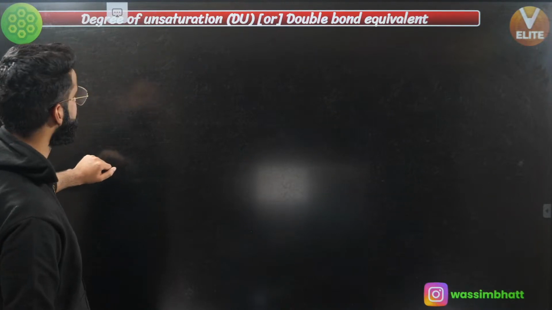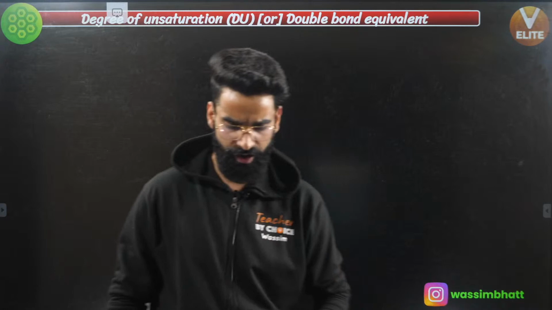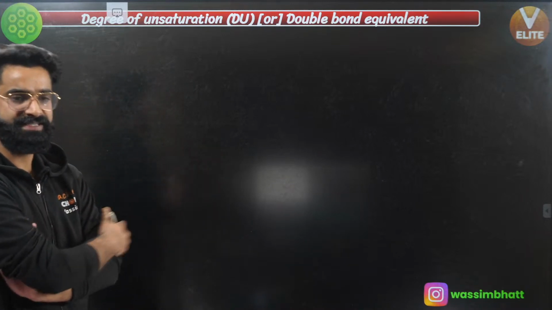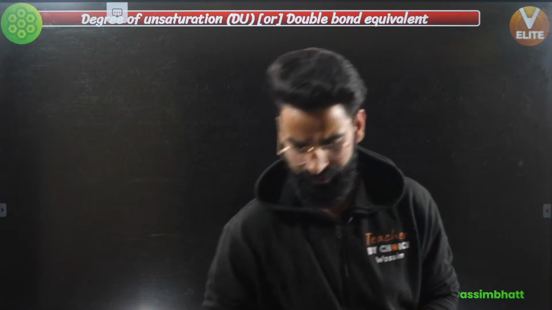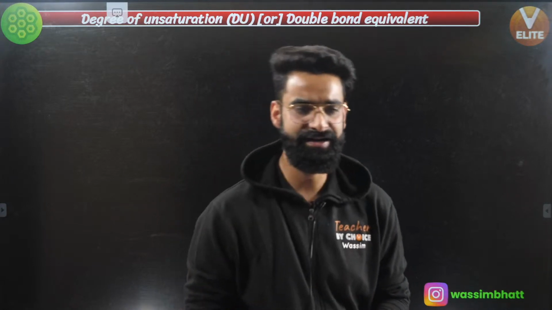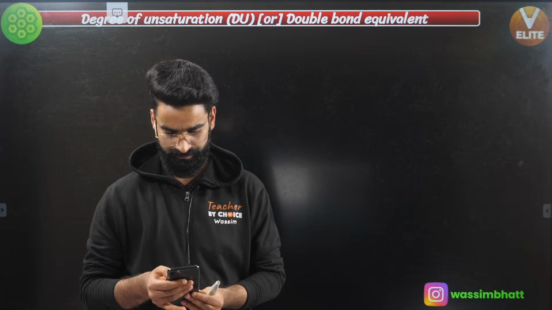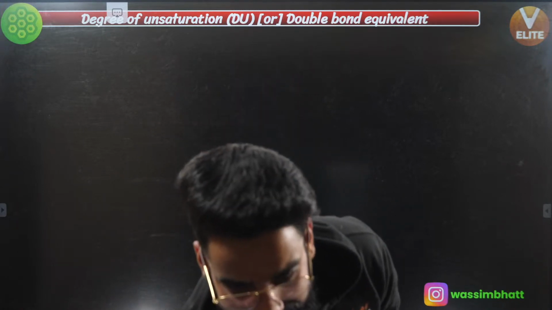Let's take a few more examples if we have. No. Let's talk about one more topic. That's what we call degree of unsaturation, or double bond equivalent. This is one more topic. First, let me know in the chat box, is everything clear till here? Let me know in the chat box if every single thing is clear till here.